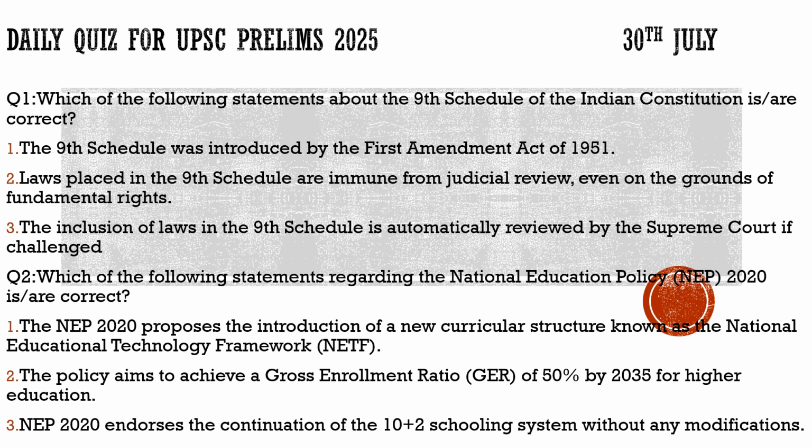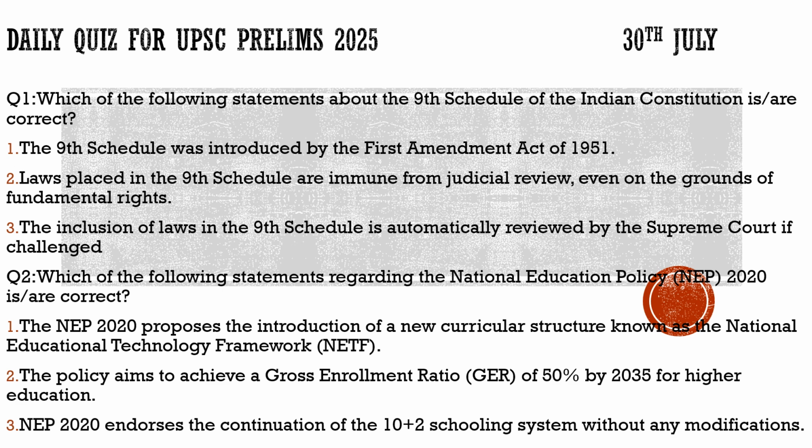Here the first statement: the National Education Policy 2020 proposed the introduction of a new curriculum structure known as the National Education Technology Framework. It is totally incorrect. Yes, it does focus on integrating technology with education, but there is no such National Education Technology Framework. So option 1 is incorrect. Option 2 says the policy aims to achieve a gross enrollment ratio of 50% by 2035 for higher education. 100% true.